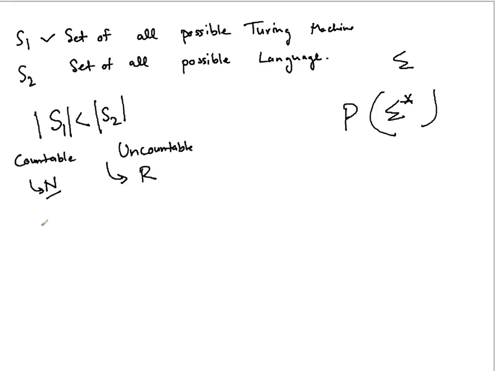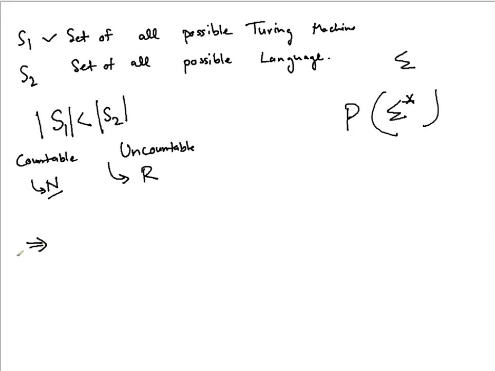Let us first prove that S1 is countable. How to prove that S1 is countable? It means the set of all possible Turing machines is countable. I think proving that is very easy. For any given sigma, whatever you take, when you take sigma star, what happens? Sigma star is written in the following way, right? First you have the 0 length string, then 1 length strings, then 2 length strings, then 3 length strings, and likewise.